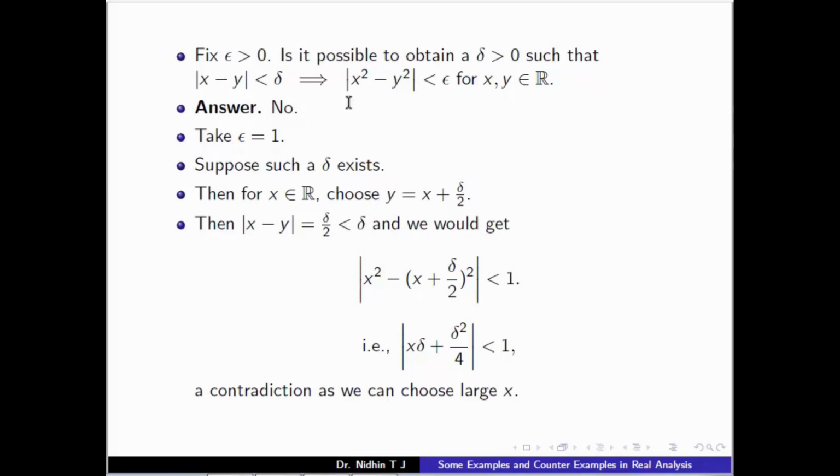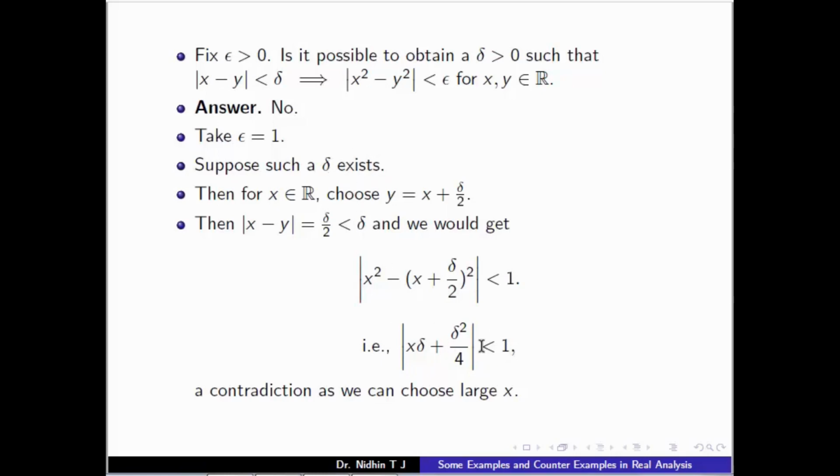Then by our assumption, we get mod x square minus x plus delta by 2 whole square, that is y square, less than 1. On simplifying, we get mod x delta plus delta square by 4 less than 1 for each real number x. So this is a contradiction. We assumed that such a delta exists and we get this.